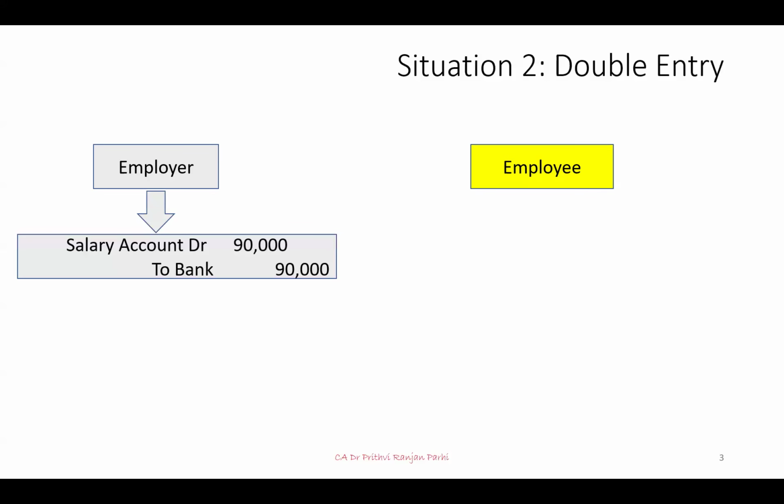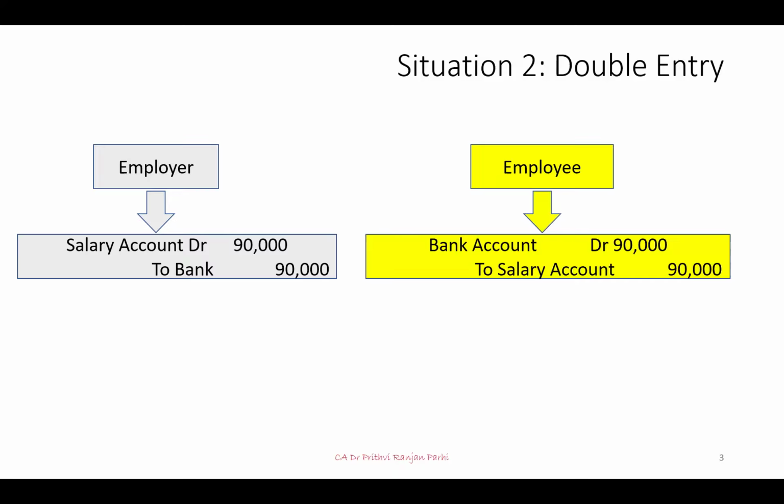Let me give you another situation. Let us say this is an employer-employee situation we'll be talking about. Employer makes salary payment. So salary account debit to bank account. Assuming that employee is also recording the transaction, he will definitely record like this: bank account debit to salary account. But there is always a possibility that there might be some difference. Why there will be difference? Employer might have deducted something. Employer might have deducted, let us say, some recovery. Employee might have thought the deduction is on account of TDS. So these possibilities are there. So there might be some differences.